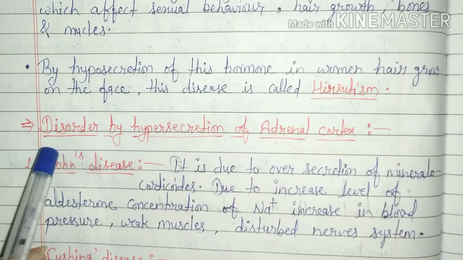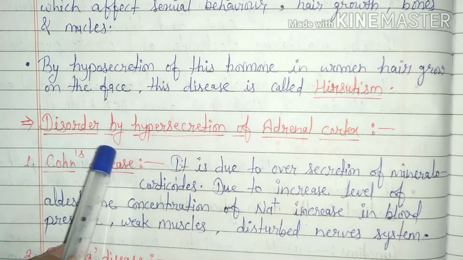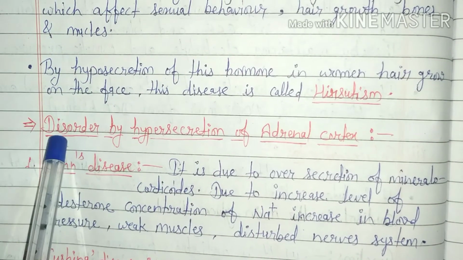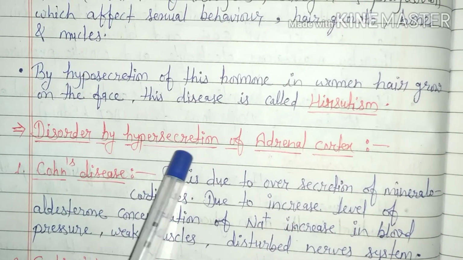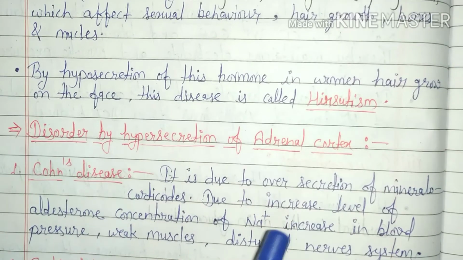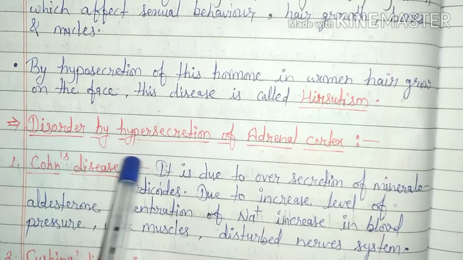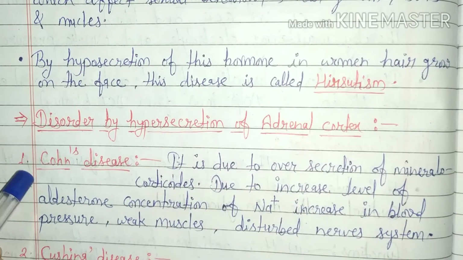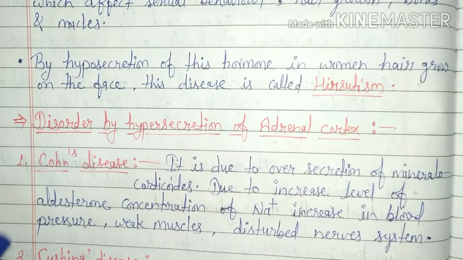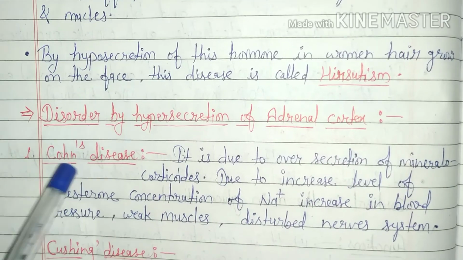Now we are going to discuss the disorders caused by hypersecretion of adrenal cortex. Hypersecretion of adrenal cortex hormones causes the following diseases. First, Conn's disease.